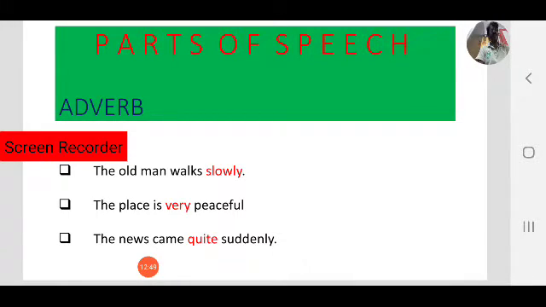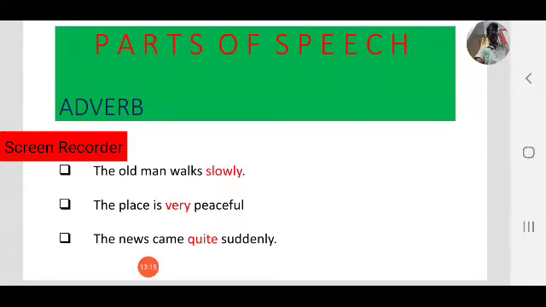So quite gives more information about the adverb suddenly. So like that, an adverb is a word that gives more information about a verb, an adjective, and another adverb. Okay, that is all about adverbs.